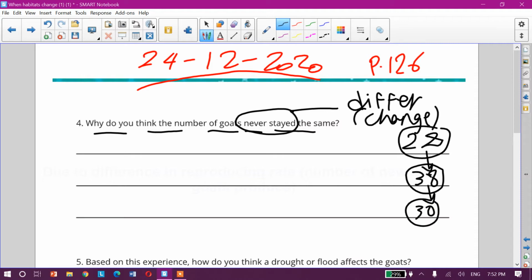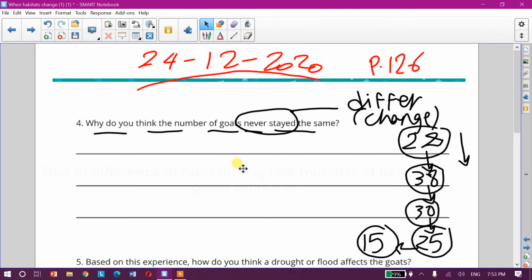And then another change happened which is called pollution. And this pollution also kills some goats, they can't survive, and 25 are left. Finally, there are 15 goats remaining. So, could you see what? Did the number stay the same? No, the number of goats changes. Okay, why? Because of what?